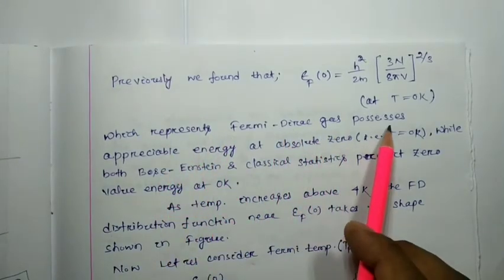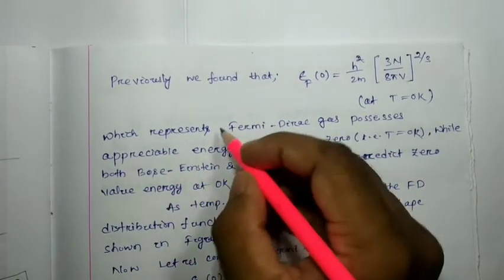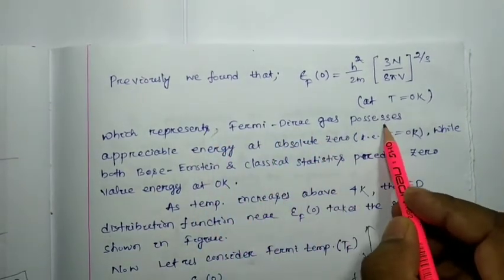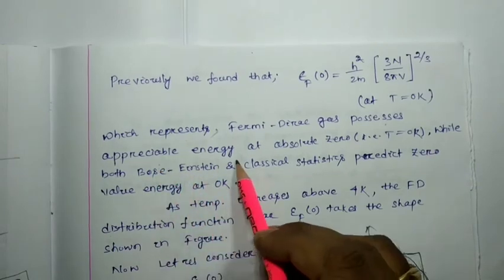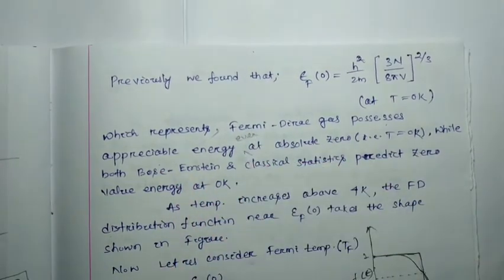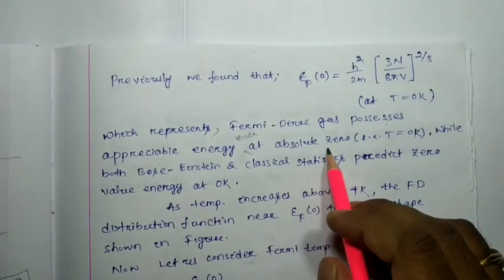Fermi-Dirac gas possesses appreciable energy even at absolute 0, that means at 0 Kelvin.